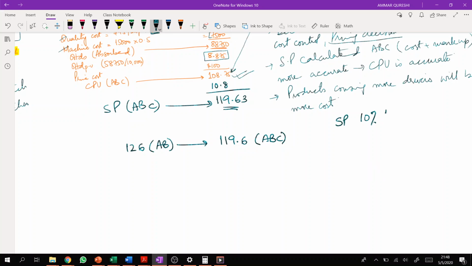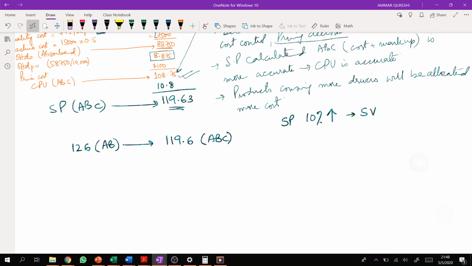Let's say we increase selling price by 10%. We know that sales volume is going to drop because of this, right? So if we increase selling price by 10% and sales volume decreases by 22%, that means your sales volume is more reactive towards the pricing.